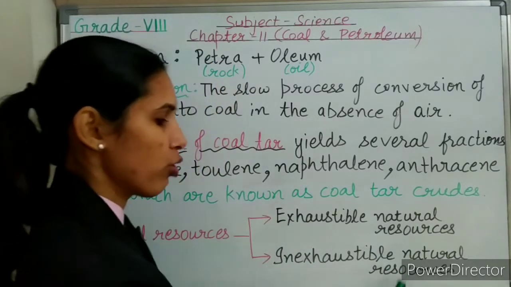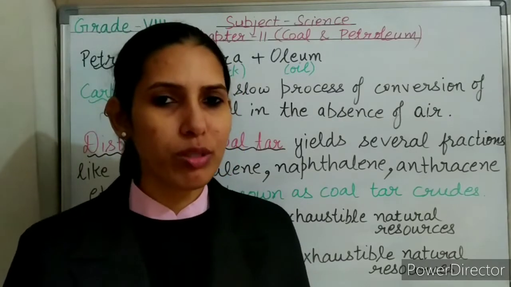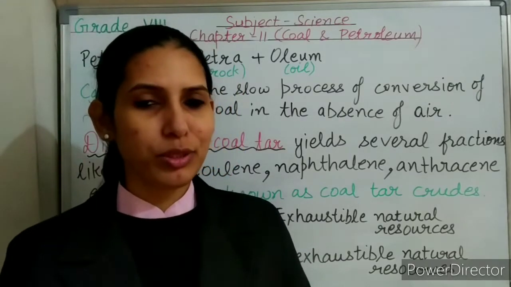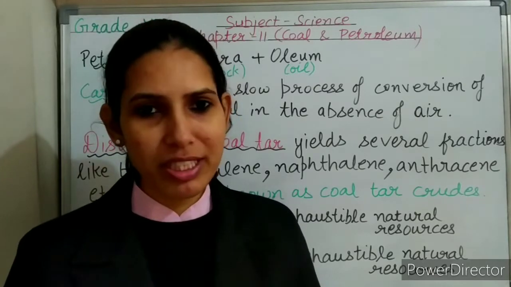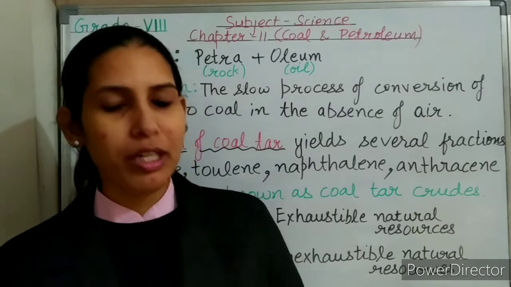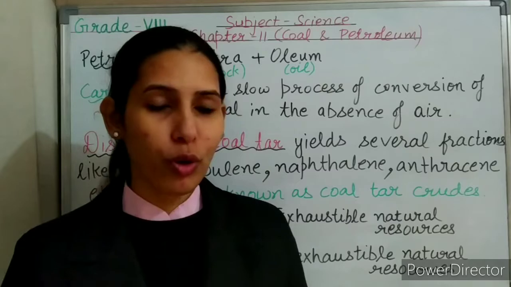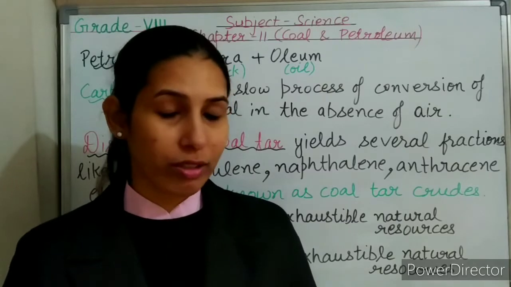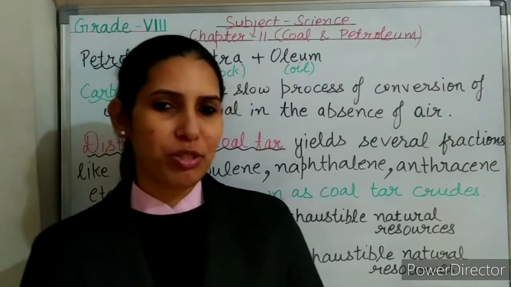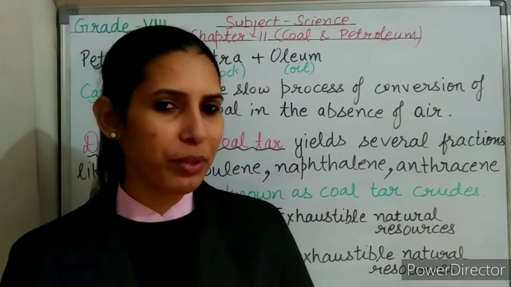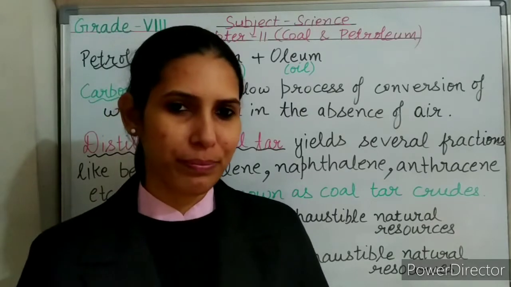If we move on to the inexhaustible natural resources, first let's talk about sunlight. Sunlight is the most important source of energy, and it is also very useful for green vegetation for the photosynthesis process. If we talk about air, it is the lifeline of all human beings, the lifeline of all living organisms. It is the most important natural resource on the earth. Without air, we cannot survive. Air is essential for respiration also.